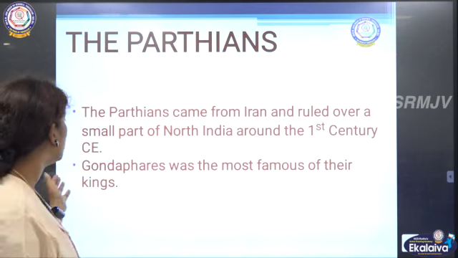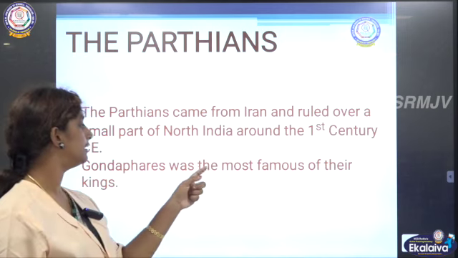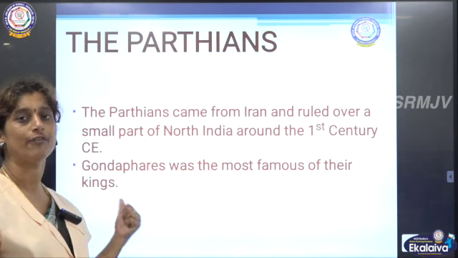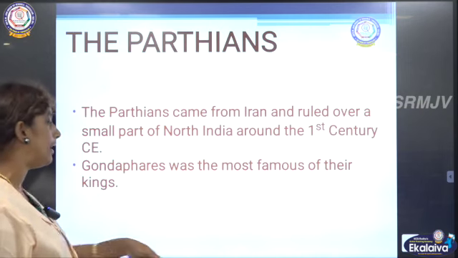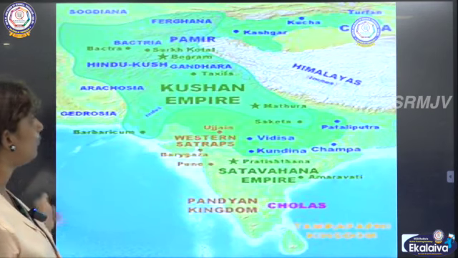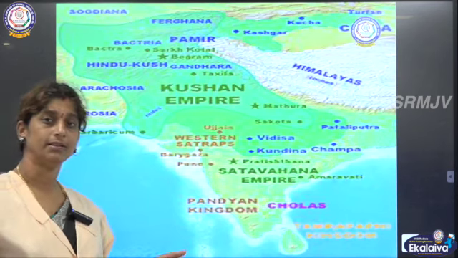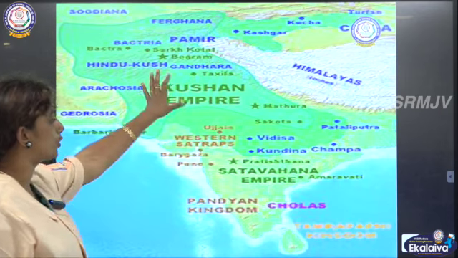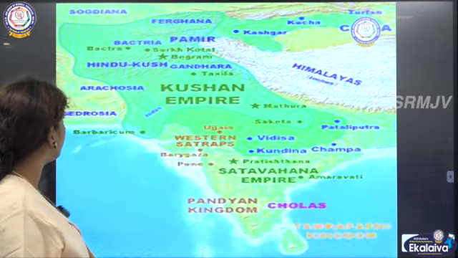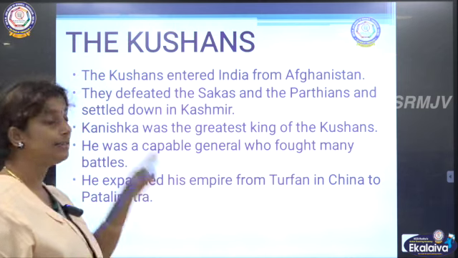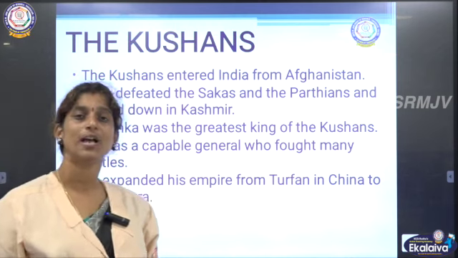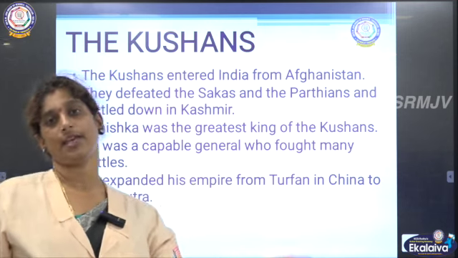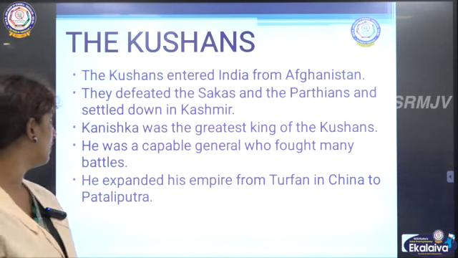Okay, so Gondophernes was the most famous of their kings. Okay, so the famous king of the Parthians is Gondophernes. Now we are moving on to the Kushan Empire. So here you could see this highlighted part belongs to the Kushan Empire. Here the Kushans entered India from Afghanistan. So as we know, Afghanistan is our neighboring country, and from there these Kushans entered our country.